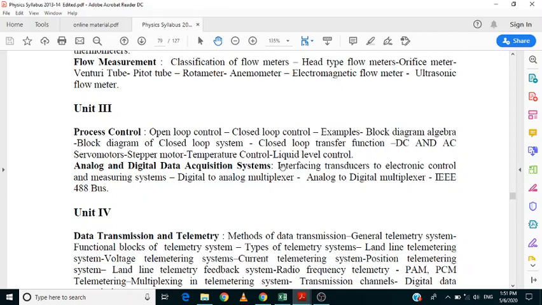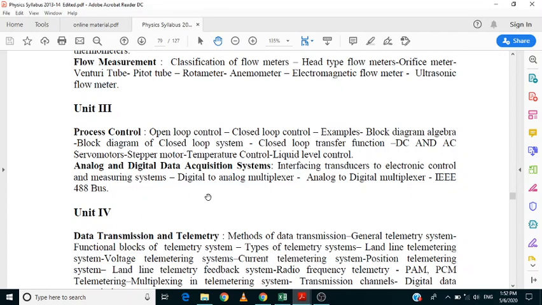The next case is from the second half of the third unit. You are going to get a short question where they may ask you to define the digital to analog multiplexer or analog to digital multiplexer. Sometimes they also ask about the IEEE 488 bus. They may ask these as a short question as well as a long question.